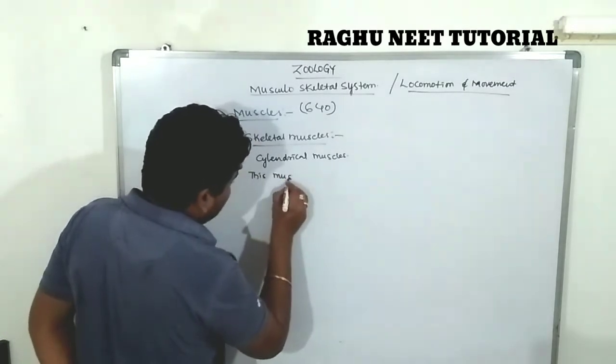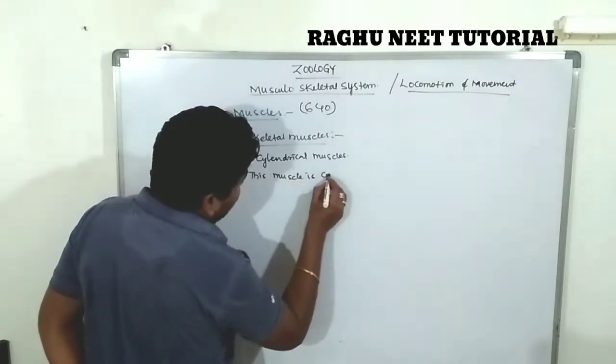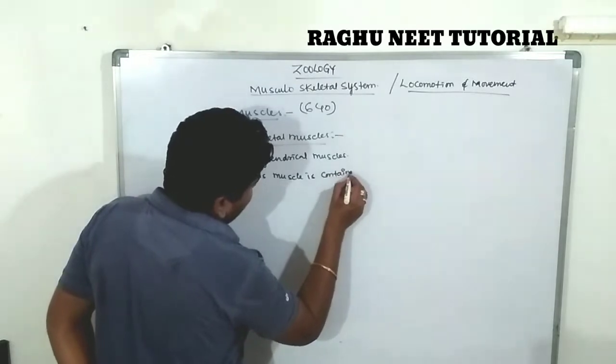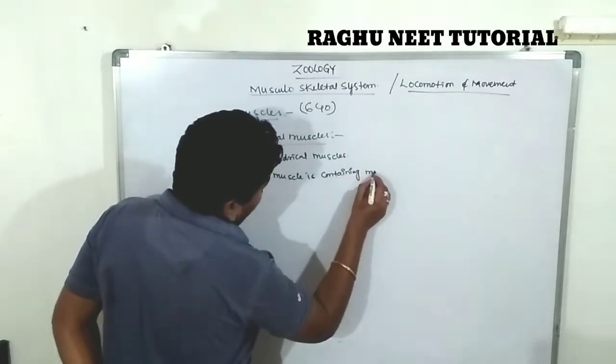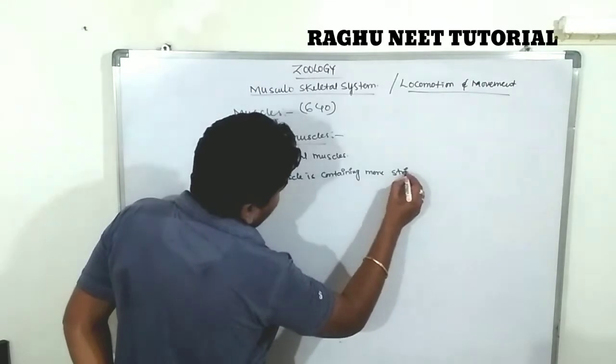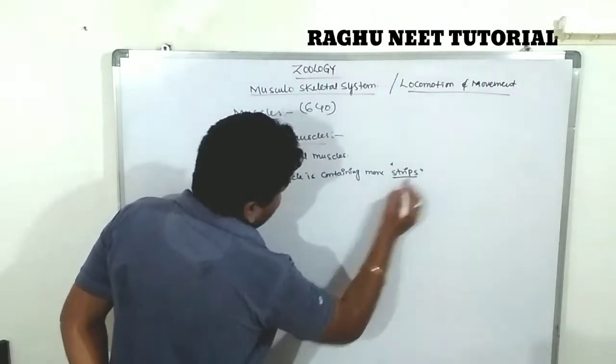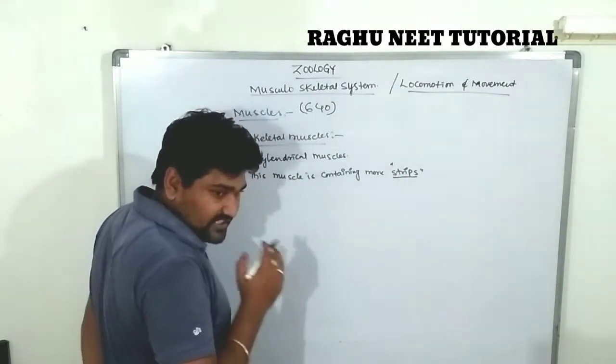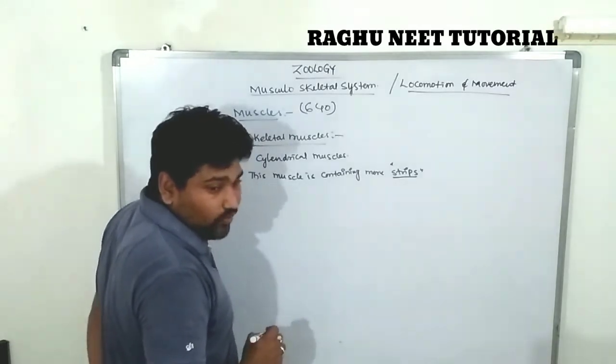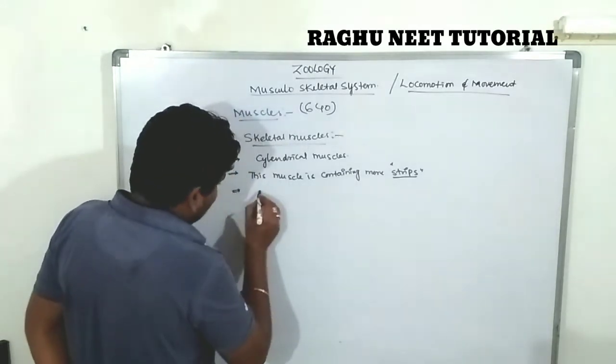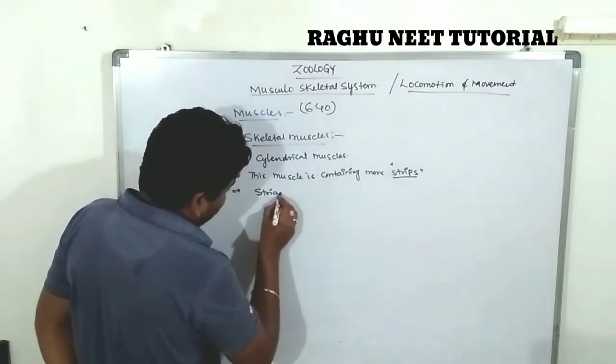Note down, everyone, this muscle contains many stripes, so this type of muscle is called a striated muscle.